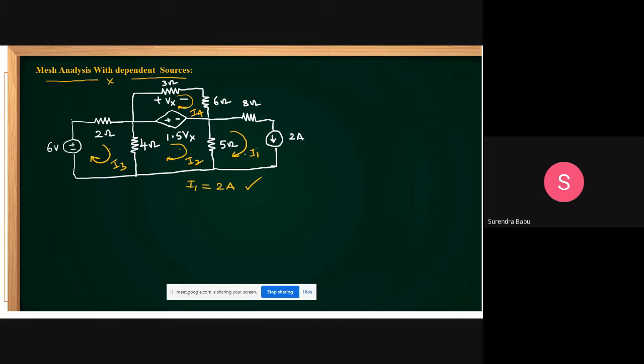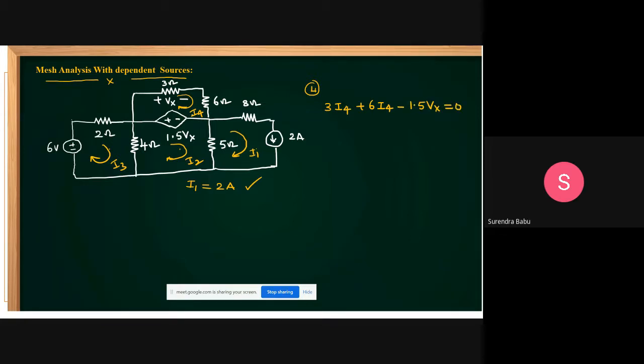Okay, now, friends, apply KVL in this loop. It is a very small loop, that's why I'm applying it here. This is loop 4. Applying it: 3 into I4, plus 6 into I4, minus 1.5 into Vx, is equal to 0.